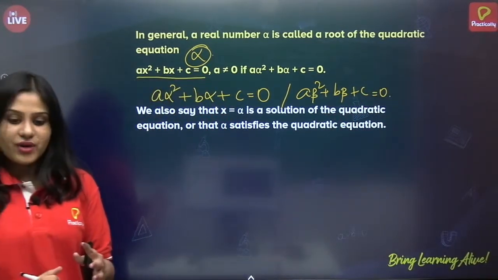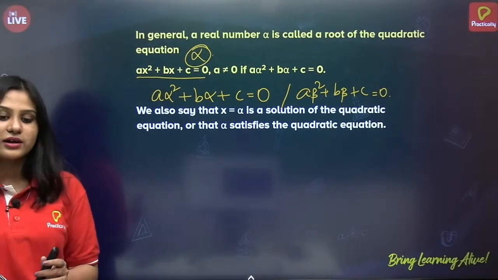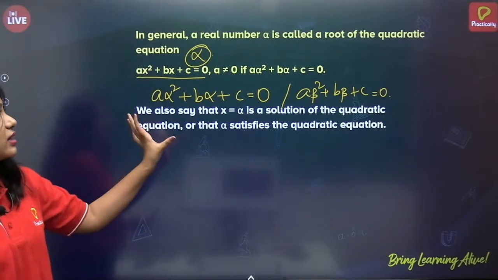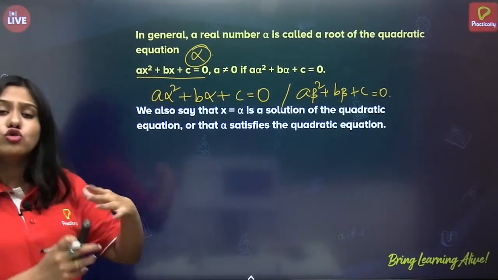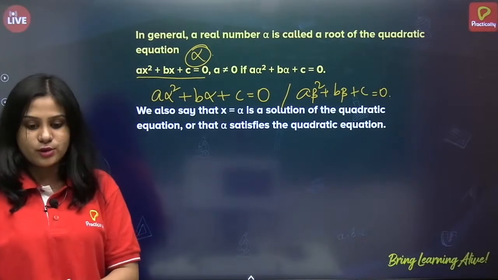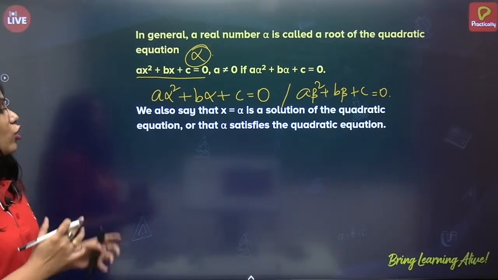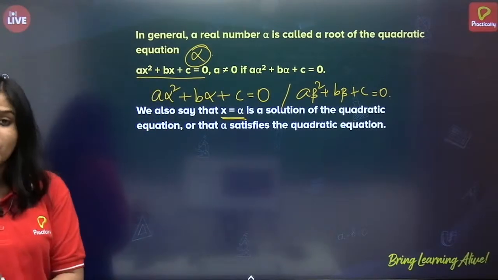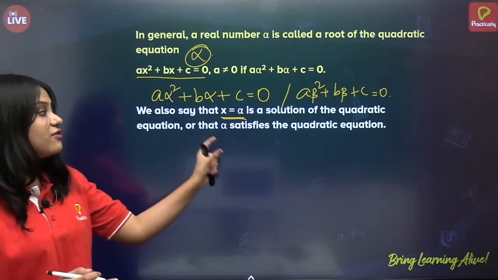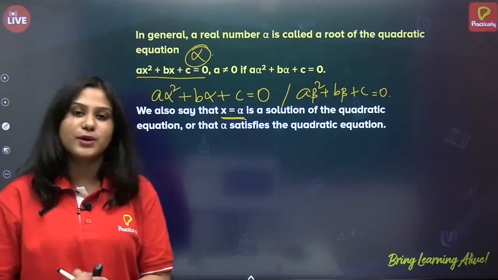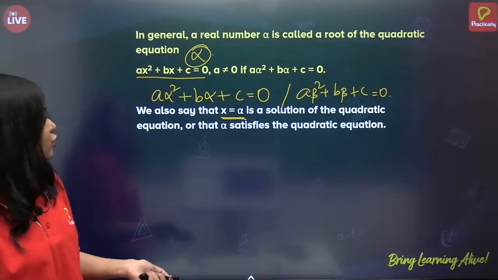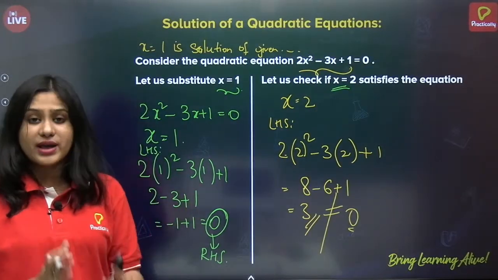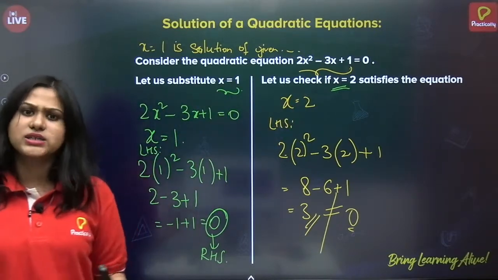So this is the explanation of root of the equation or solution of the equation. Correct? Next, we also say that x is equals to alpha is a solution of the quadratic equation, or that alpha satisfies the quadratic equation. Okay? Because if you see in the previous slide, we have checked whether x is equal to 2 satisfies the equation.